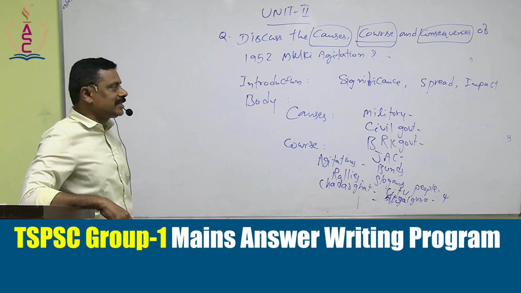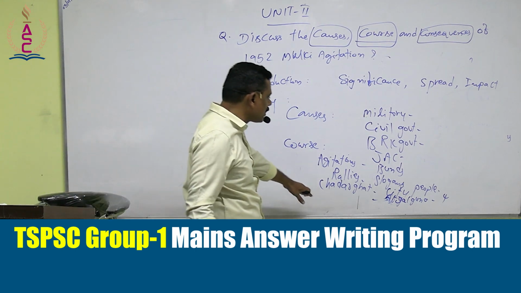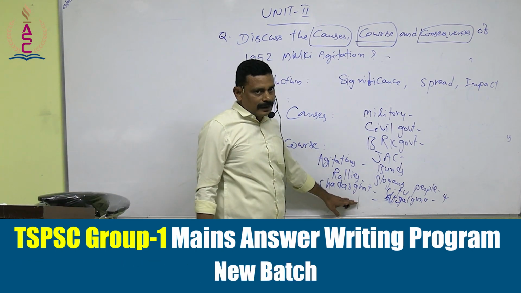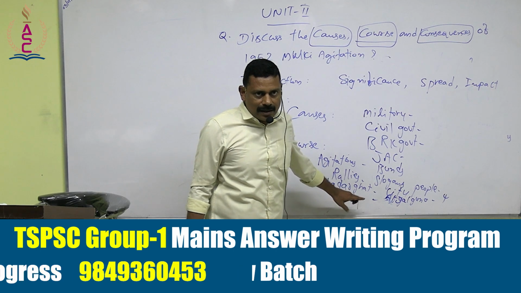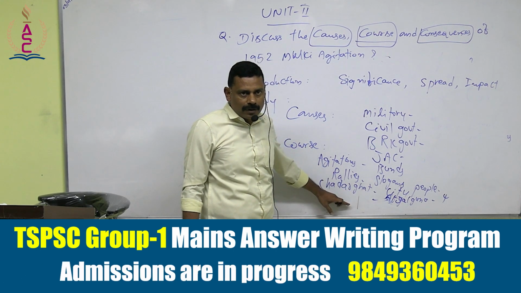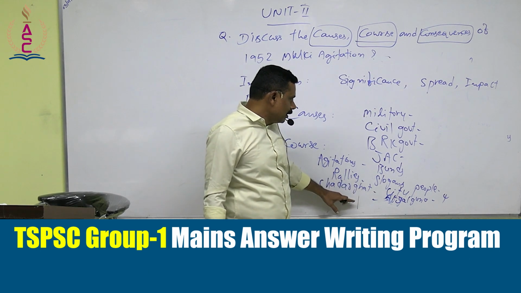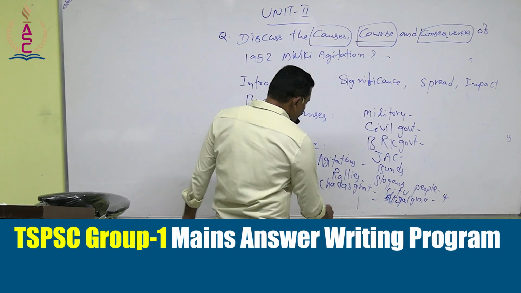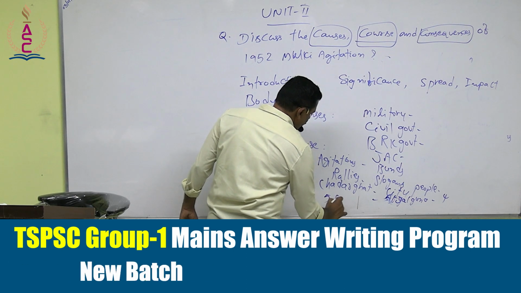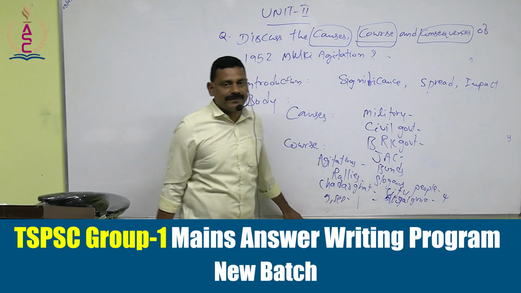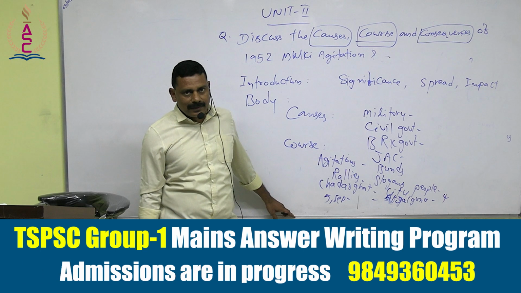The intensification of the agitation: these incidents occurred in the month of September. So on 2nd, 3rd, and 4th, serially some events occurred here. These events led to the culmination of an event on 5th September. On 5th September, what happened here?